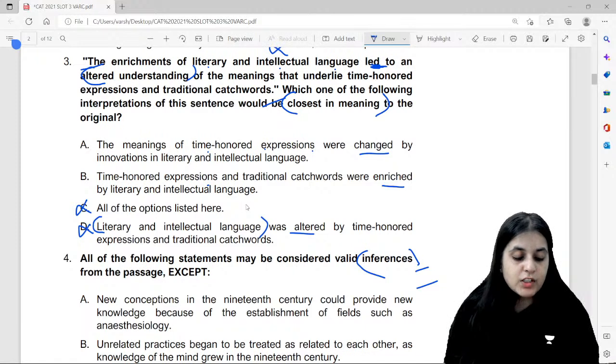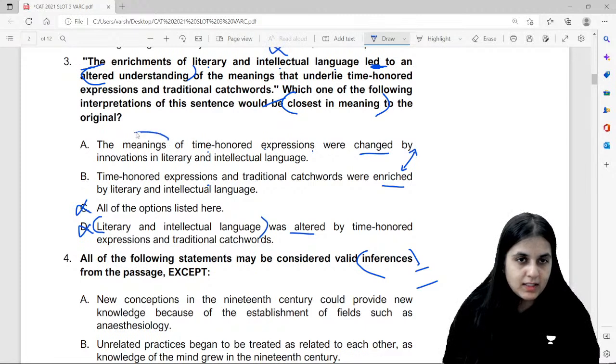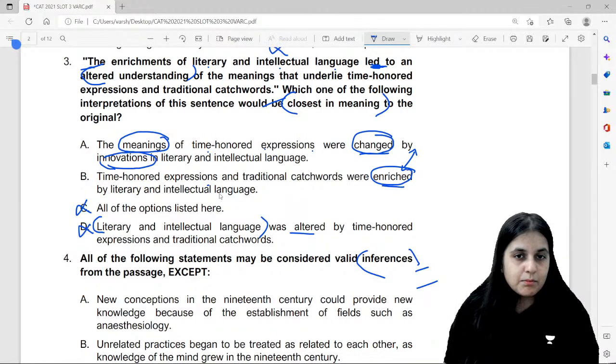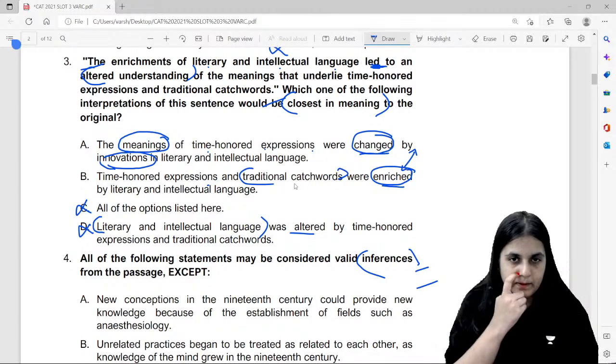Now you always tell me, ma'am, we are confused between two options. How do we select? Then I always tell you guys, please understand the difference between the two options. The difference between the two options is, here meaning is changed, and innovations is there. Correct. Here enriched is there, innovation is not there, meaning is not there, traditional catchwords is there.